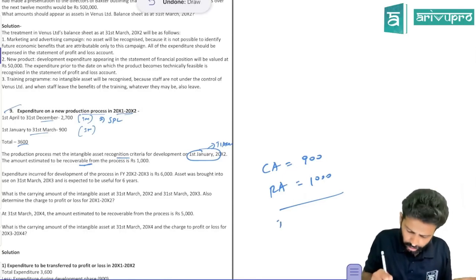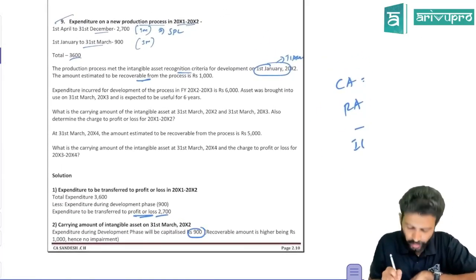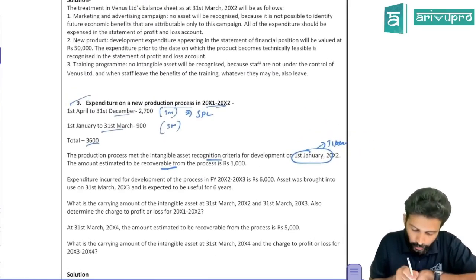Here, is there any impairment loss? No, there is no impairment loss over here. That means the carrying amount of the intangible asset will be shown at 900 for that year. Okay. Next, what did they tell?